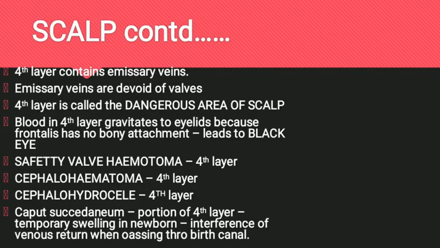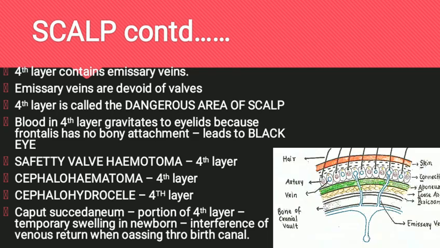The fourth or the loose subaponeurotic tissue layer contains loose areolar tissue and forms a potential space beneath the third layer. This is the layer which contains the emissary veins, which are devoid of valves. The emissary veins drain into the intracranial dural venous sinuses. Any infection in the scalp can easily spread through these emissary veins to the intracranial venous sinuses, hence causing intracranial infection. Hence, this fourth layer is also called the dangerous area of the scalp.